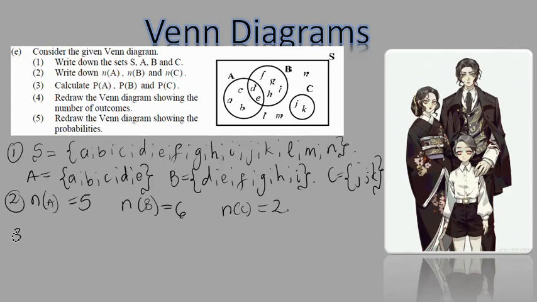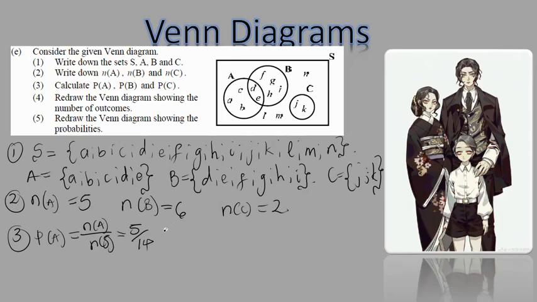Number 3, it says calculate the probability of A. Probability of A, we know, is the number of items in A over the number of items in the sample space, which gives me 5 over what's in there? It's 1, 2, 3, 4, 5, 6, 7, 8, 9, 10, 11, 12, 13, 14. So it's 5 over 14, right?